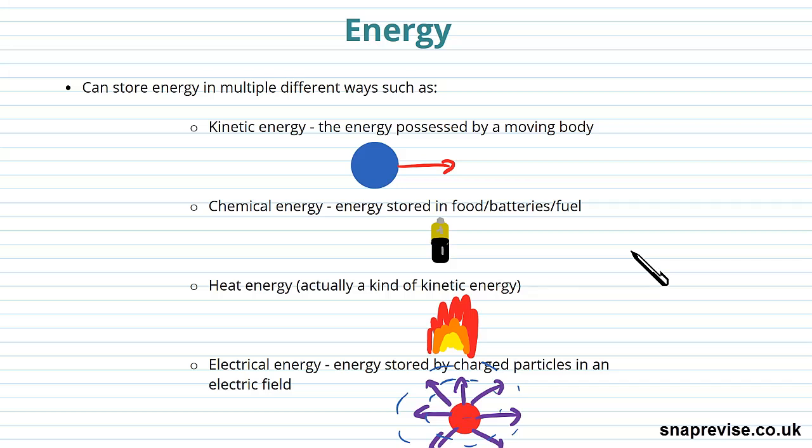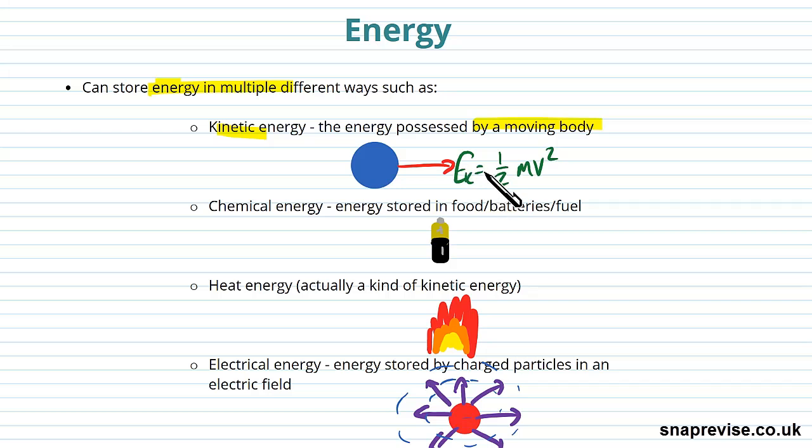So energy, well, we can store energy in multiple different ways, and you may have heard some of these terms already. So there's kinetic energy, which we came across previously, and that's the energy possessed by a moving body. And we saw the formula for that was a half mv squared. That's EK, that's the energy possessed by a moving body.